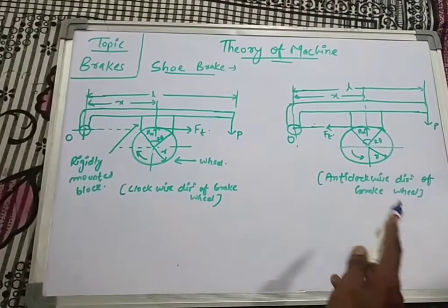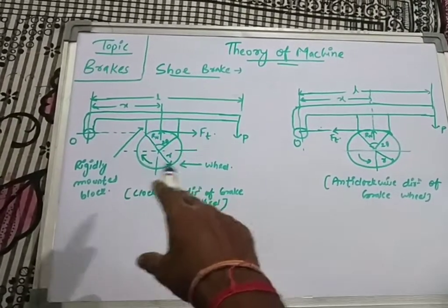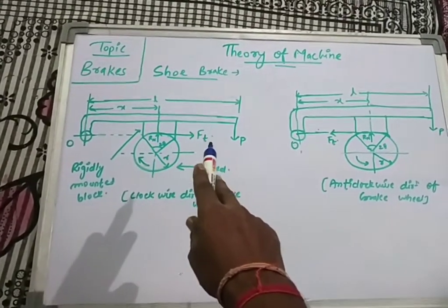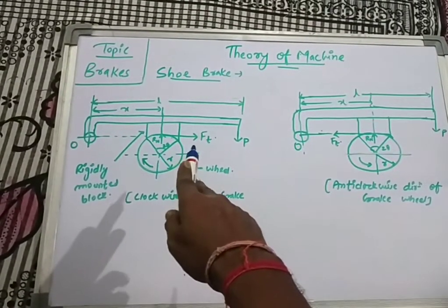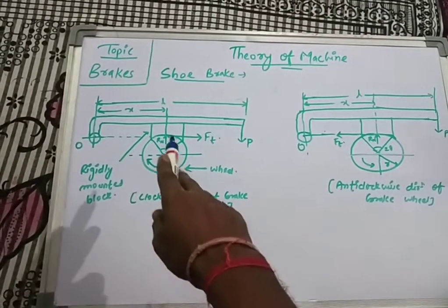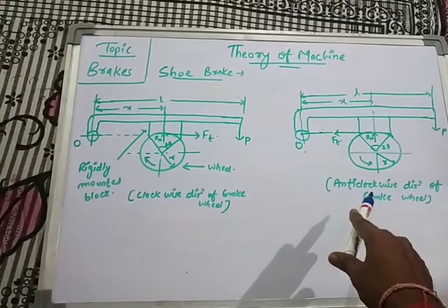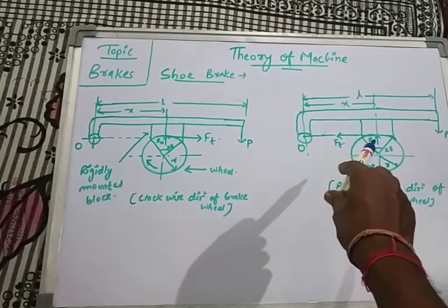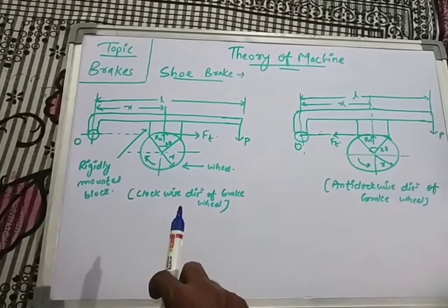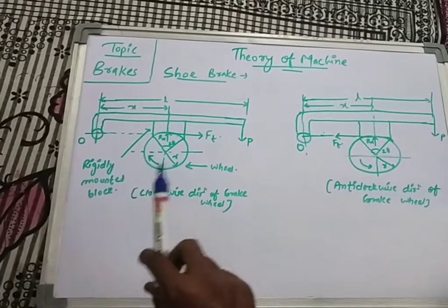On this change of direction, there will be one change in the complete observation: the direction of the braking force, that is the frictional force Ft, will change. In the clockwise direction it is shown rightward, while for anti-clockwise rotation the direction of Ft changes to the left side. So on changing the direction of the brake wheel, only the direction of Ft will change.